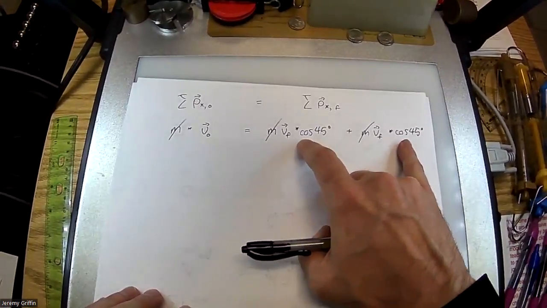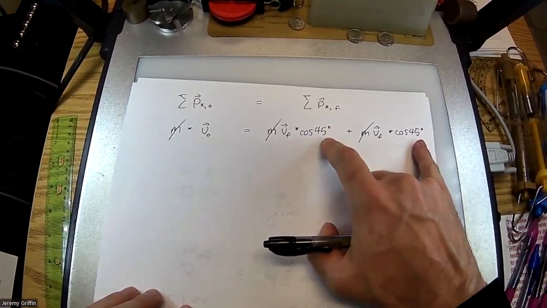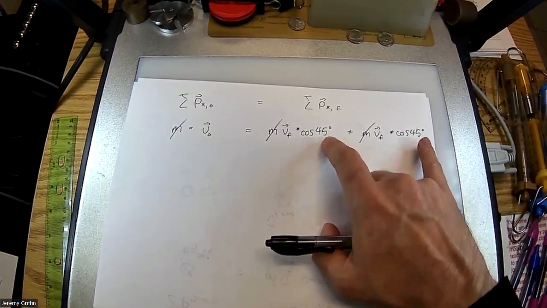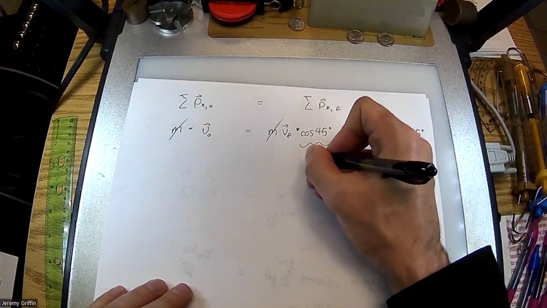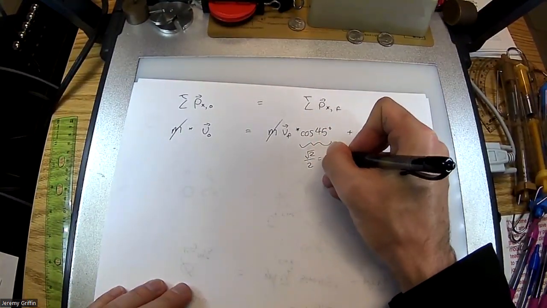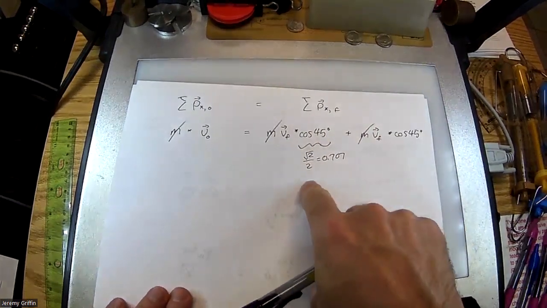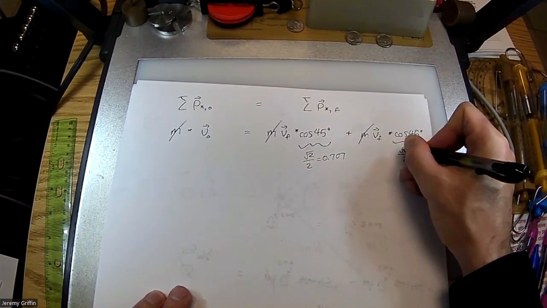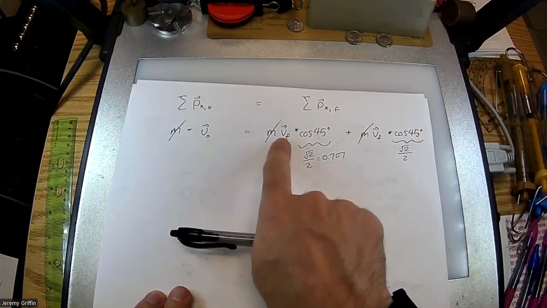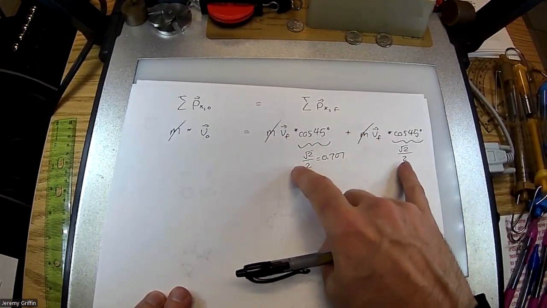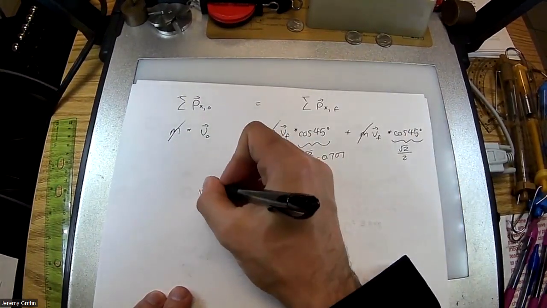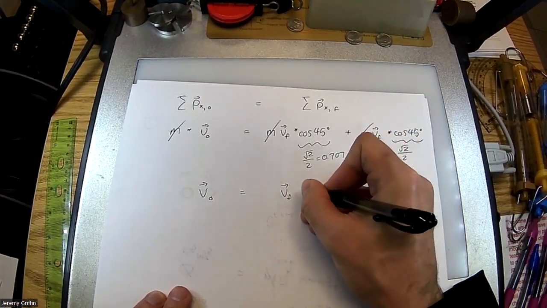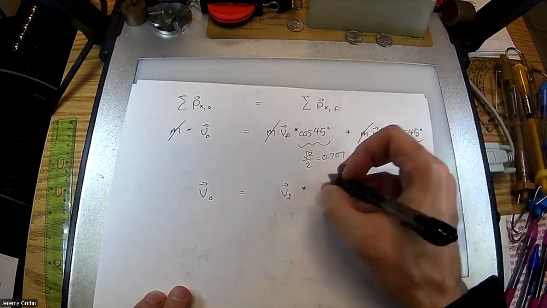Who knows what is cosine of 45 degrees? Square root 2 over 2, or 0.707 if you said that. Yeah, this is root 2 over 2, or 0.707 if you like. I like root 2 over 2, I'm going to use that. Same thing over here, this is root 2 over 2. Well, if we got root 2 over 2 of something plus root 2 over 2 of something, half and half make a whole. So initial velocity equals final velocity times, root 2 over 2 times 2 is just the root 2.